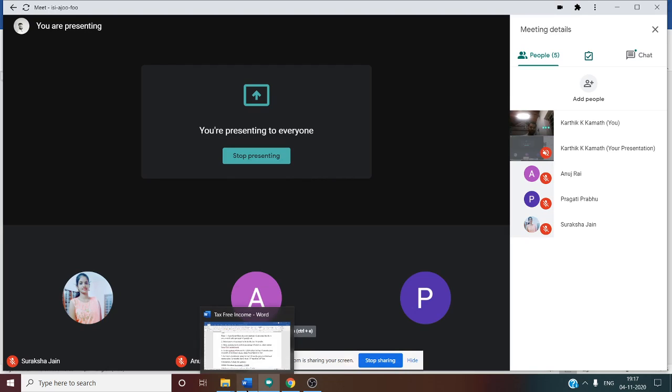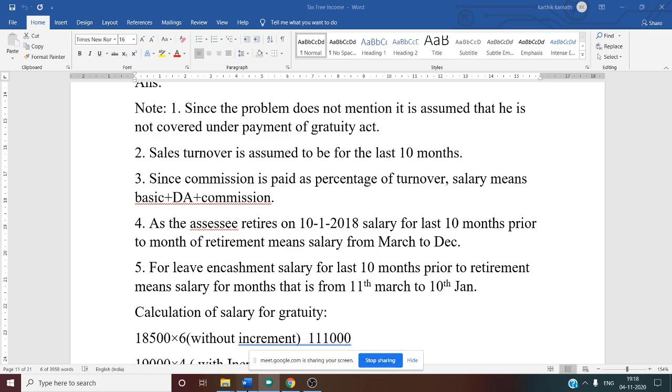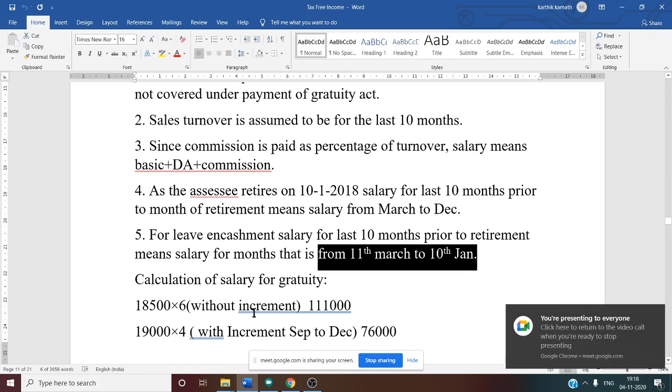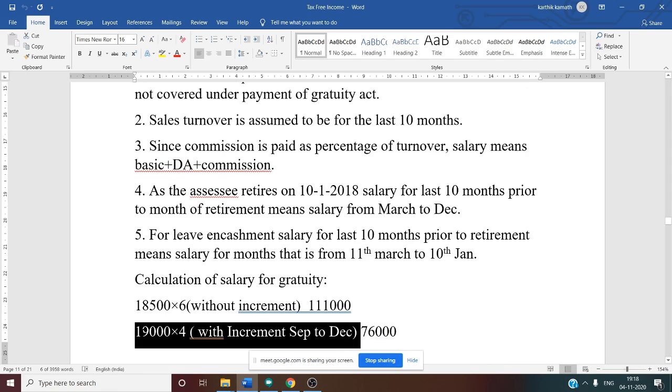Then what happens? Then there are two cases. One is with increment, one is without increment. So let us see both the cases. First is with increment and without increment. First we will discuss about with increment. Then we'll discuss about without increment.